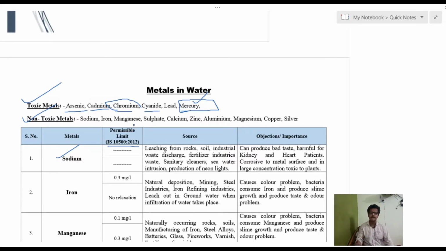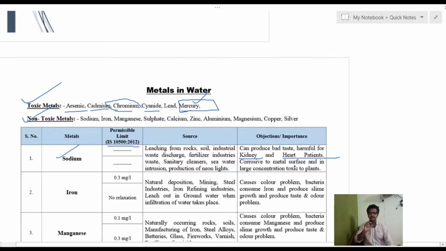But the problem is its excess. If it is in excess, then it can cause kidney as well as heart failures. Sodium is a prominent cause of cardiac arrest generally, because it can increase the blood pressure.